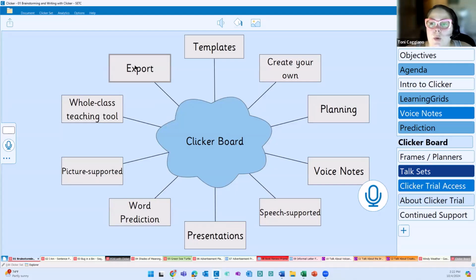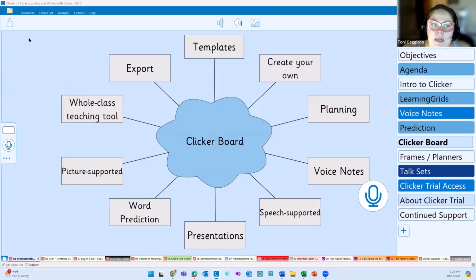So the Clickerboard, while great for planning, is very versatile, but we're about to get into some examples of using Clickerboard for planning. I do see that there's a question, so I just want to thank you for that, Kristen. I wanted to make sure. You never know if you shared your sound or not. Okay, so we're going to get into some examples of Clickerboard that I think are great to get started with, great for planning.